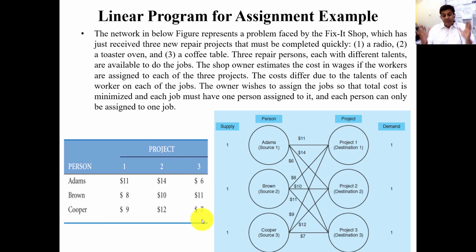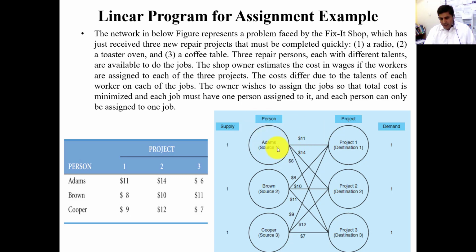Now this is a complex problem. What do we need to do in order to repair all these 3 jobs? We have 3 jobs and 3 people, and we can assign one person to one job. One person cannot do 2 jobs at the same time. So we need to construct a network diagram for further elaboration.